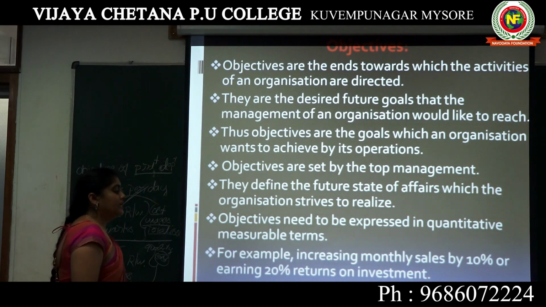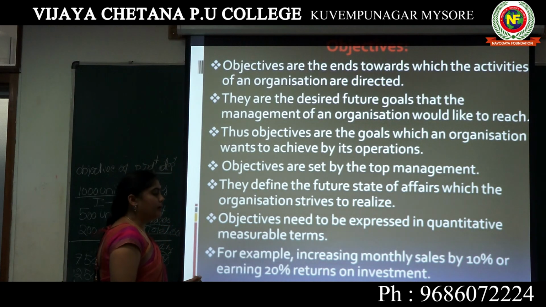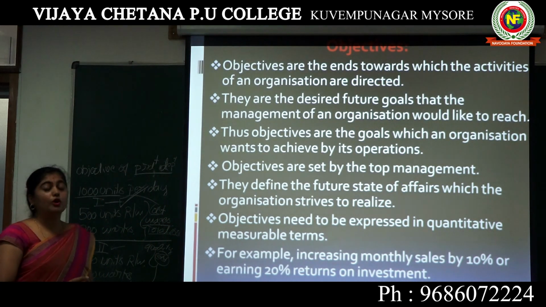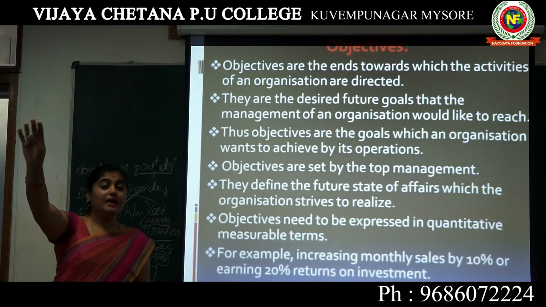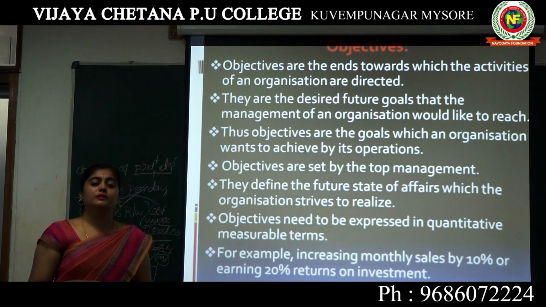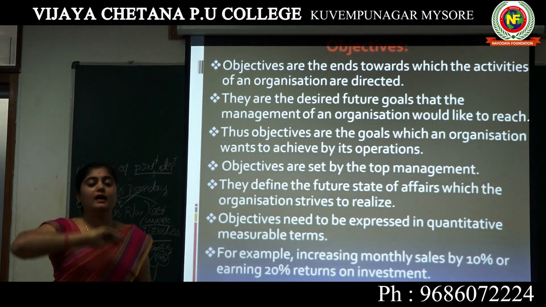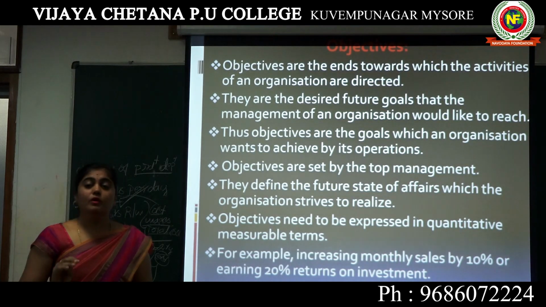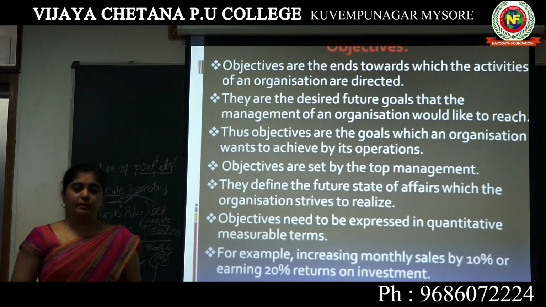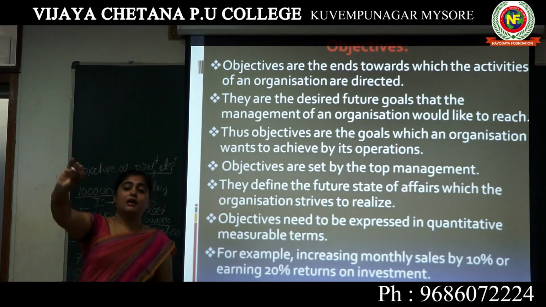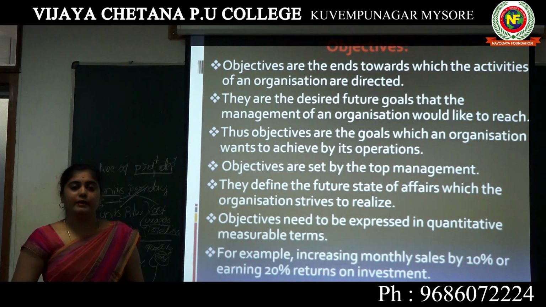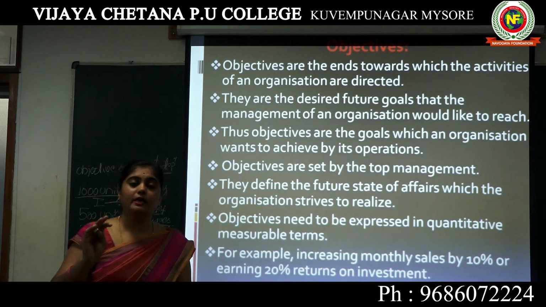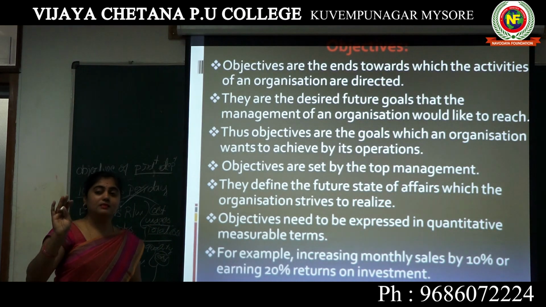Next one, they are the desired future goals that the management of an organization would like to reach. The objectives are the desired goals at the end which the management wishes to reach. At the end, how we should be, how much profit we should earn, what state we should be in, that is our desired goals that a management wishes to reach. Management wishes, I should be in that position, or how much profit I should get. That's what the objective is, that is, desired goals.